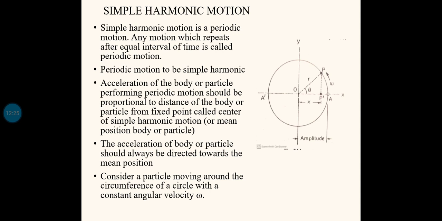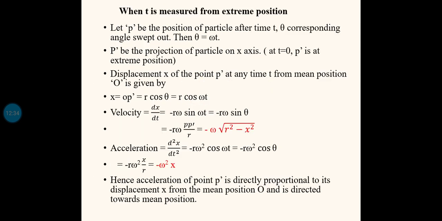So for a periodic motion to be simple harmonic motion, we have to satisfy these two conditions. First one is that the acceleration of the particle should be directly proportional to the displacement. See here, in the equation of acceleration it is minus omega square into x, where x is the distance from the mean position. So the first condition is satisfied.